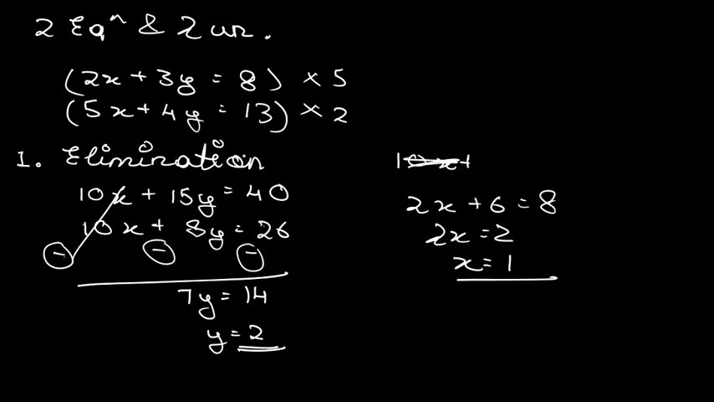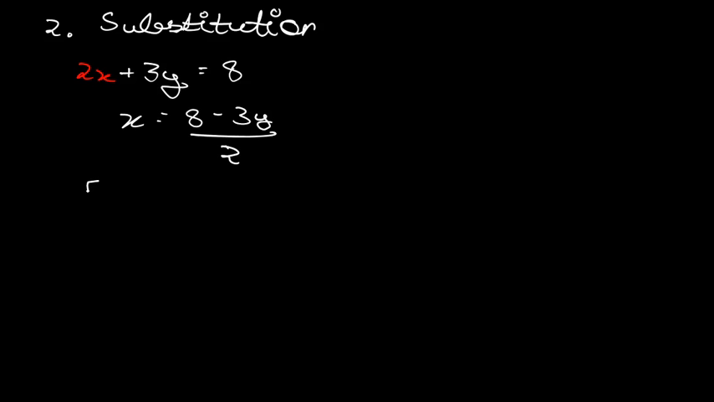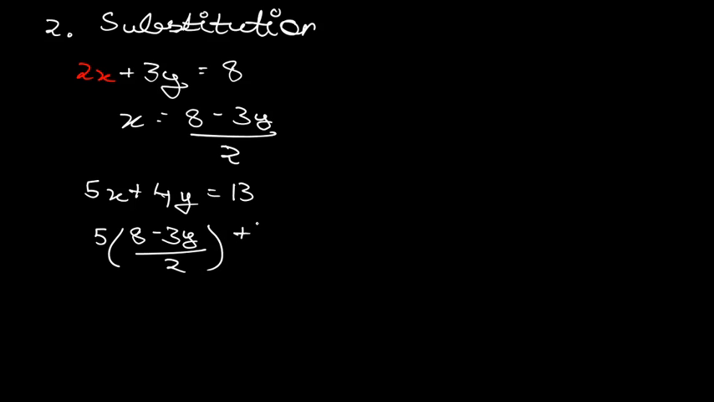Now you can take this particular example, 5x plus 4y, this is the second equation, is equal to 13. Now you can do a very basic thing: in place of x you can substitute this particular value, and you will get it as 5 into (8 minus 3y) by 2, and the rest remains the same, plus 4y is equal to 13.